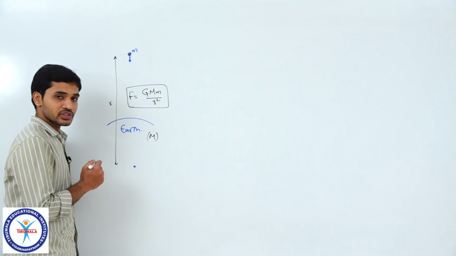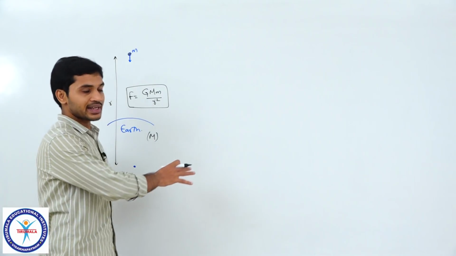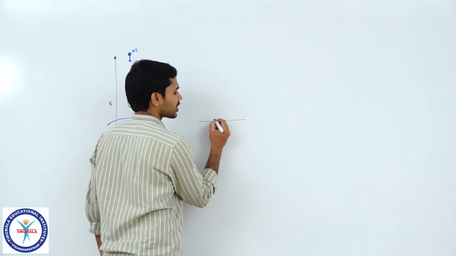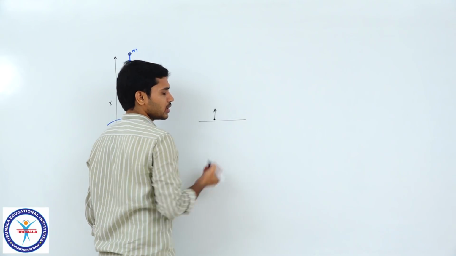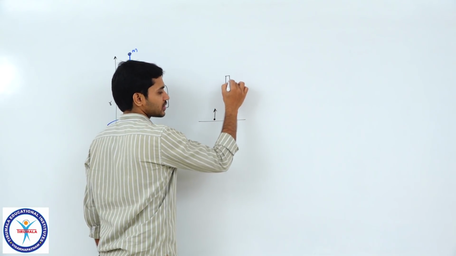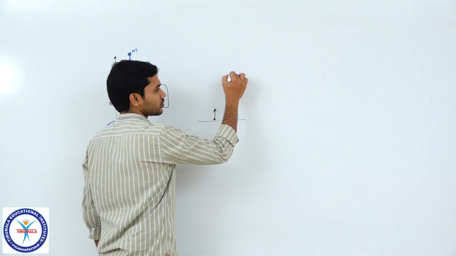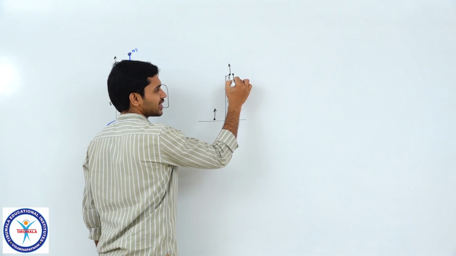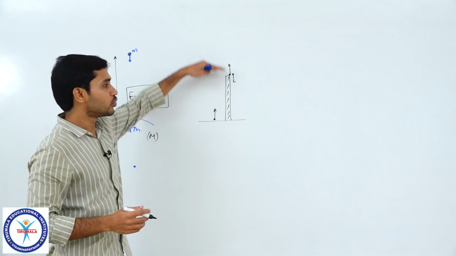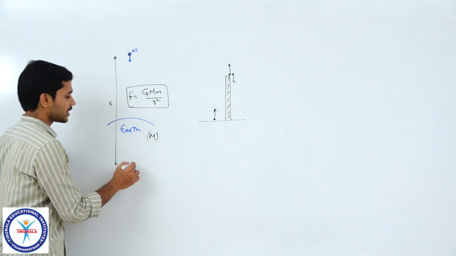Now, one important thing we need to consider is that all the analysis we are going to do from now onwards, whether it is a particle thrown vertically up from ground, or a particle thrown vertically up or vertically down from a tower, will deal with bodies which are moving to a height which is very small when compared with the radius of earth.